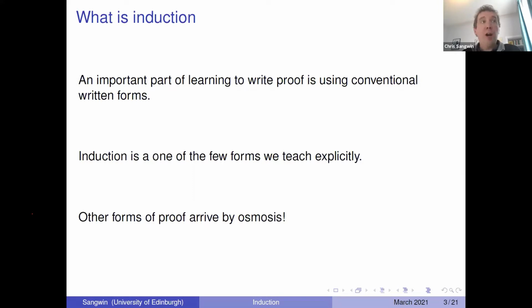So we could frame some calculus argument as a proof, but we don't. We just frame it as a kind of calculation often, and solving equations we could frame more formally, but we don't. There's actually quite a lot of logical reasoning involved in solving equations, and there are edge cases and special cases and issues with function domains and all sorts of things. That means that what looks like a calculation often has a lot of reasoning in it, and sometimes, and I think for some good reasons, we don't highlight that. So when it comes to what is a mathematical proof, sometimes I think proof by induction is one of the first explicitly taught forms of proof.